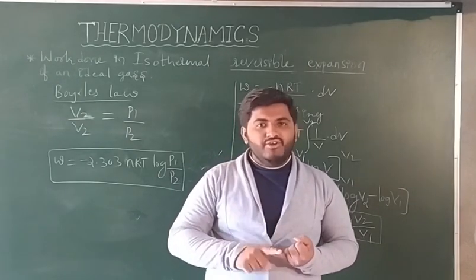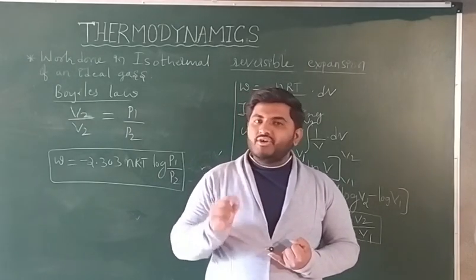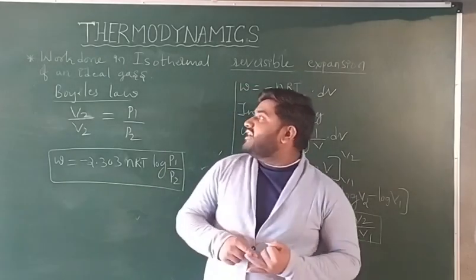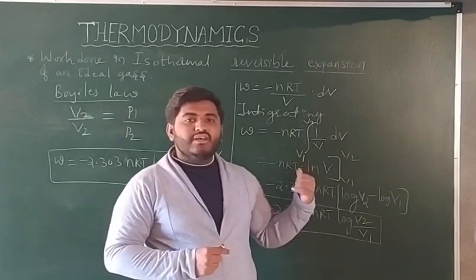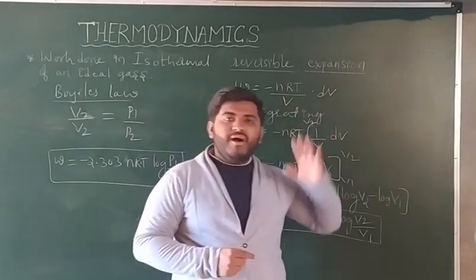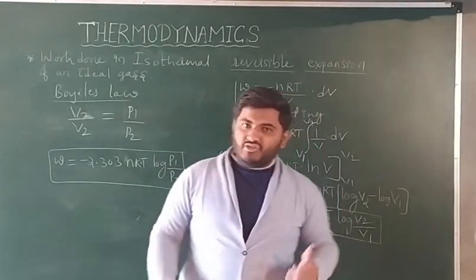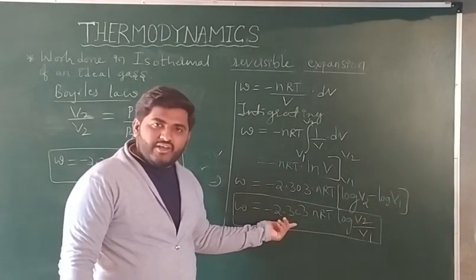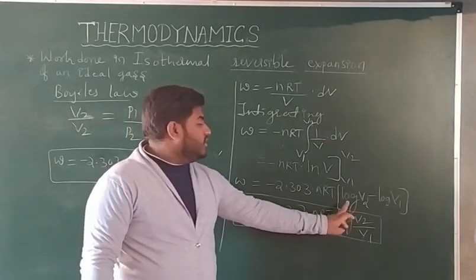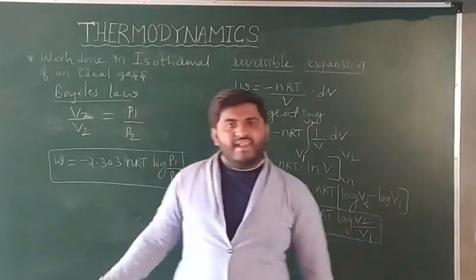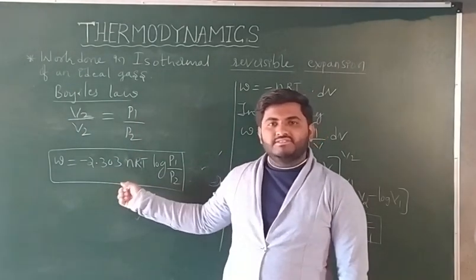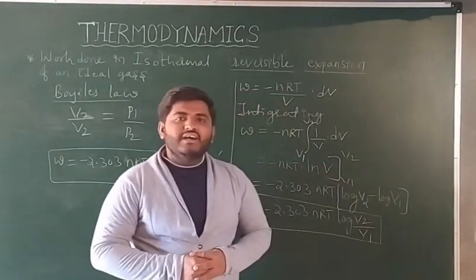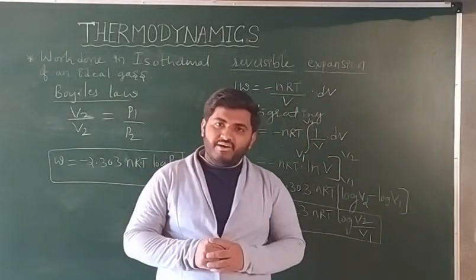That is nothing but W is equal to P external into dV. dV is change in volume. Next, second one, work done in isothermal reversible expansion of an ideal gas. Here two expressions come. One is work done W is equal to minus 2.303 nRT log V2 by V1. Another one is W is equal to minus 2.303 nRT log P1 by P2. These are the two expressions you should remember.